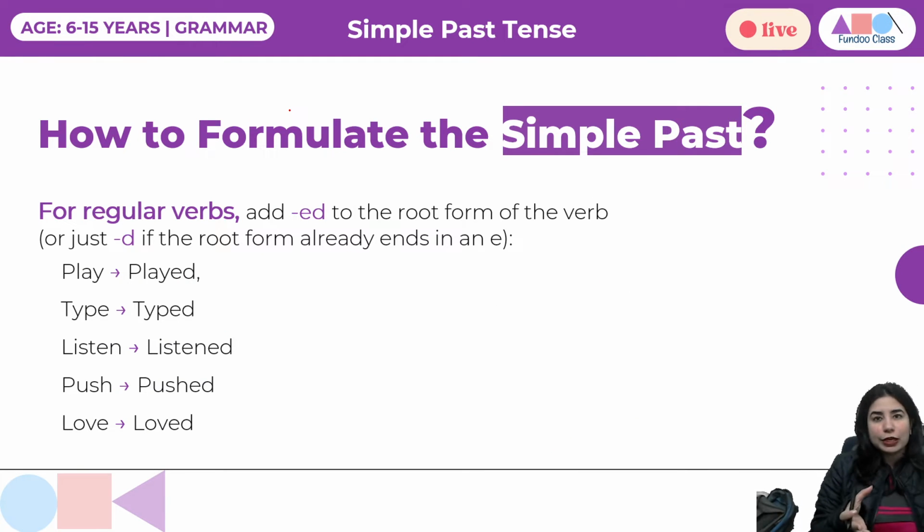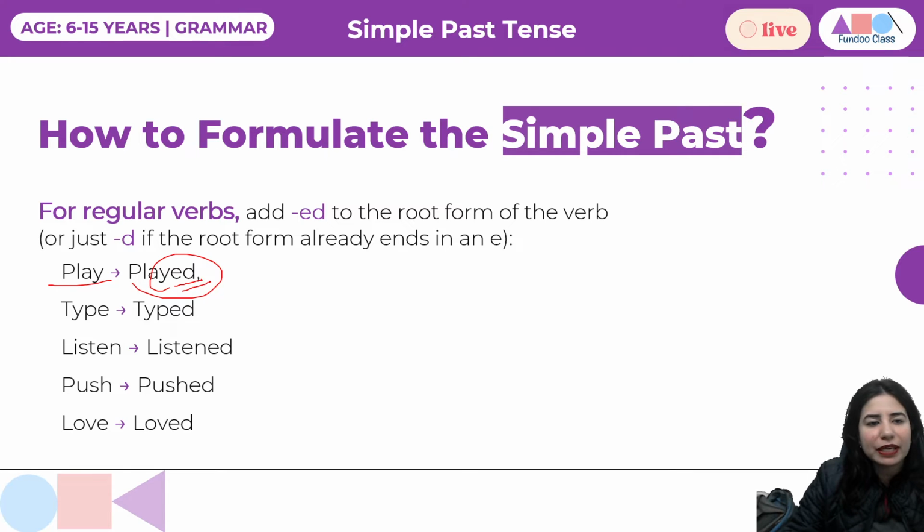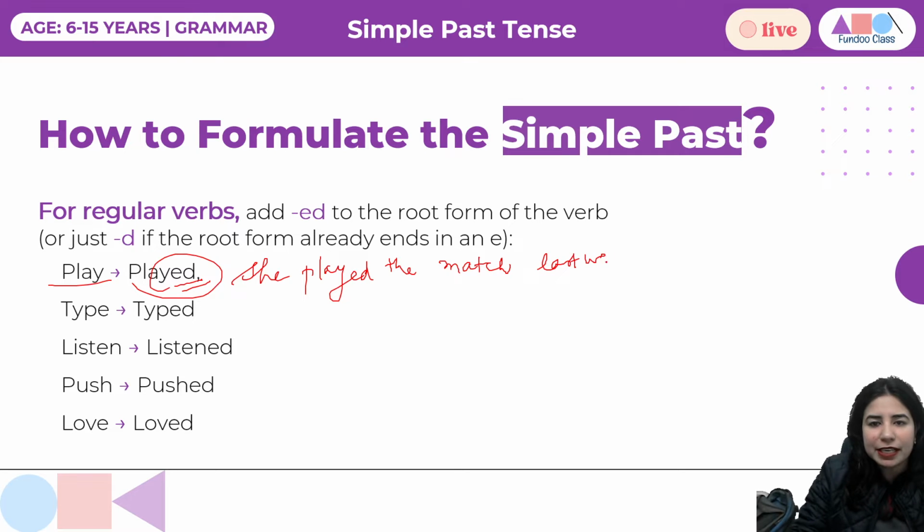Now, how do you formulate the simple past? So, when we talk about regular verbs, it's a simple thing. Add ed at the end, and here you have the simple past in front of you. Like you will say, play, the verb first form, and played. What are we doing? We are simply adding ed. So she played the match last week, right? So this is how I can make a sentence. She played the match, so an action that has happened, the match last week, right?